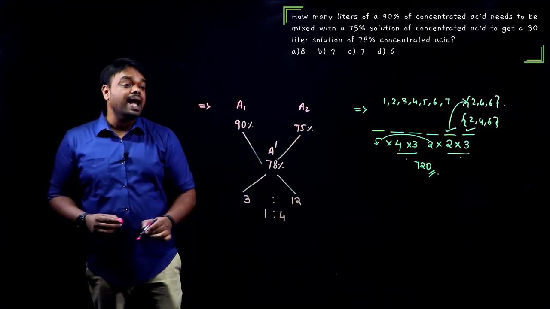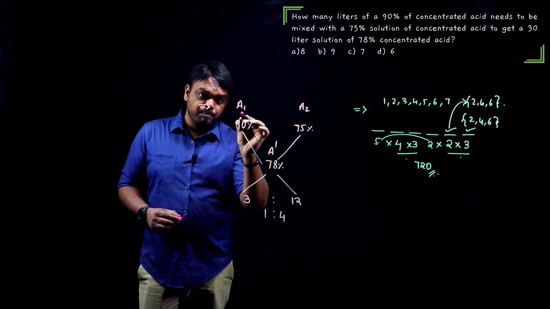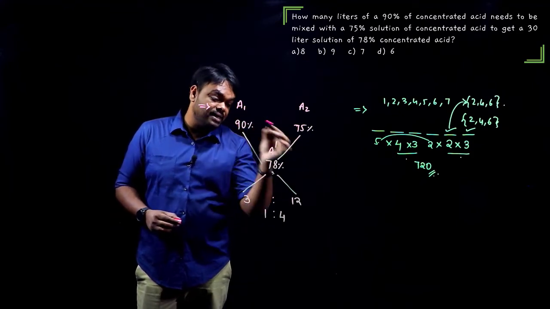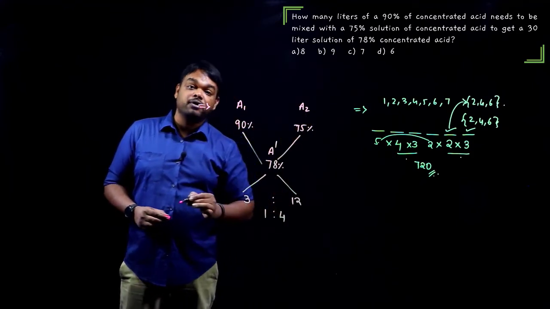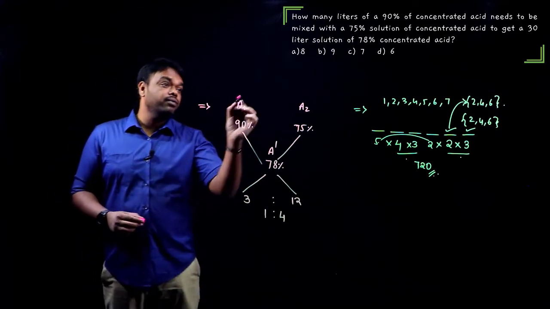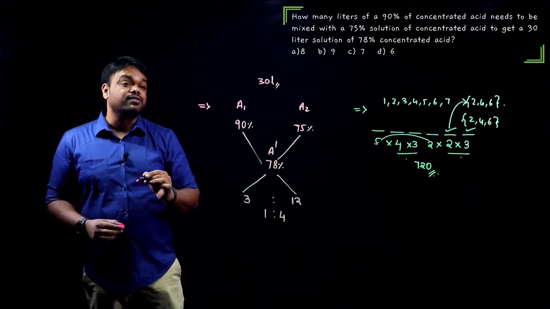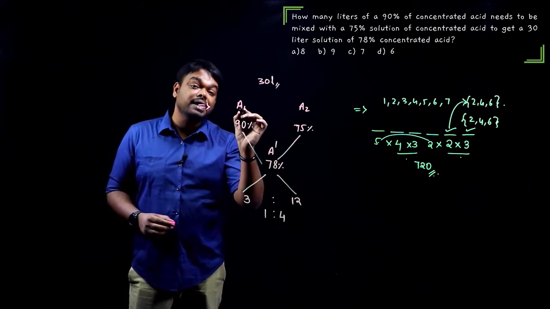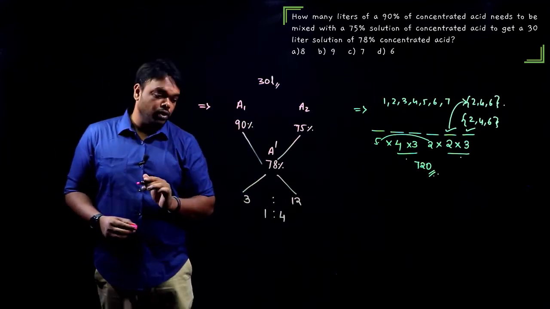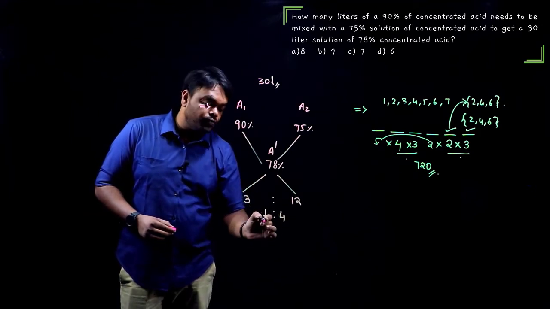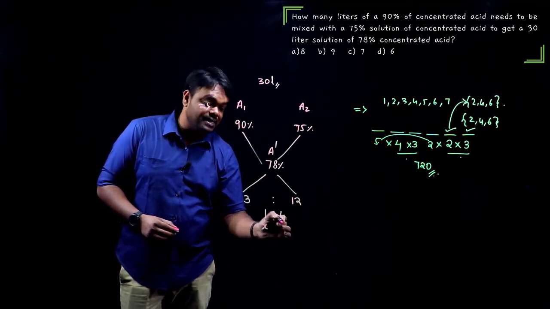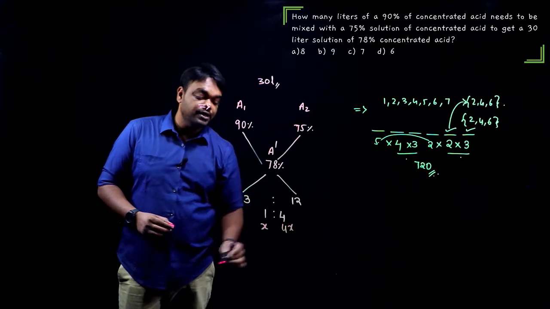It means if we add one part of the first type of acid, there must be 4 parts of the second type of acid. But remember, we need totally 30 liters. And the question is how many liters of 90% concentrated acid, so how many liters of A1 type acid? Guys, the ratio is 1:4, so I can take this as X liters and this as 4X liters.